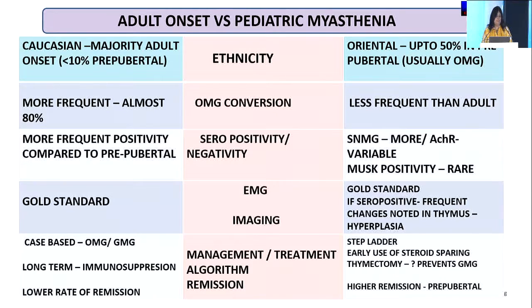So there are major differences we note in adult onset versus pediatric onset myasthenia, both with regards to ethnicity, the myasthenia conversion that is more noted in adults than children, the seronegativity, which is fairly common in children, and also the EMG findings. This is gold standard in both, whereas in children, we tend to have a step-ladder management approach with using steroids rather than steroid-sparing agents. And there is more remission in prepubertal myasthenia than postpubertal.